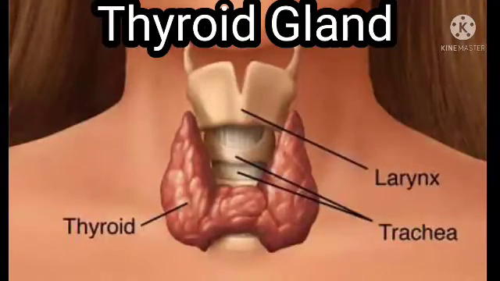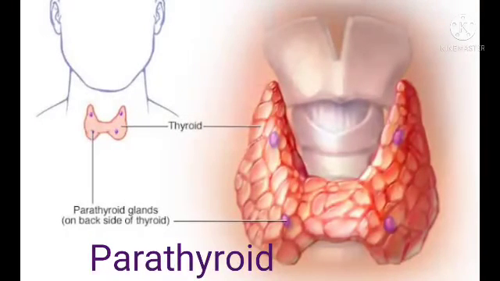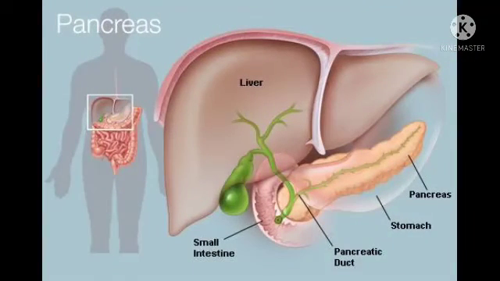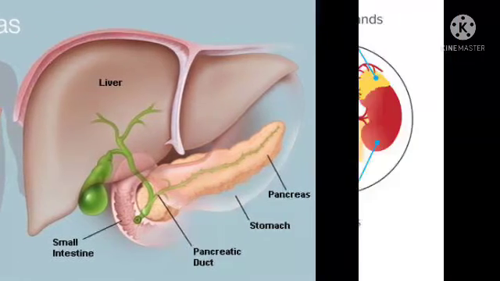Thyroid gland. It produces thyroxine. It controls the metabolism of fats, proteins, and carbohydrates. The fifth one is parathyroid. It releases parathormone which helps in regulating the calcium and phosphorus levels in the bones. Next one is pancreas. It secretes insulin and glucagon. These both work together to maintain the glucose levels in the blood.